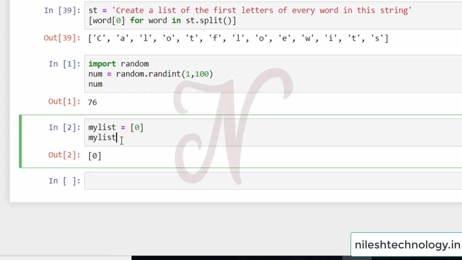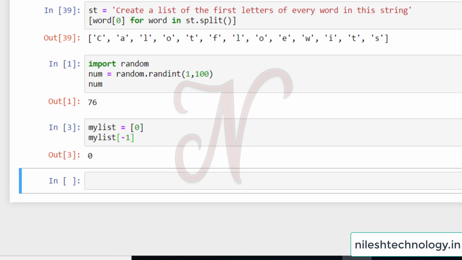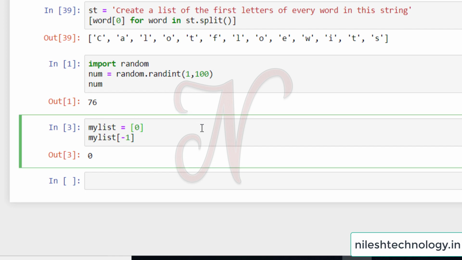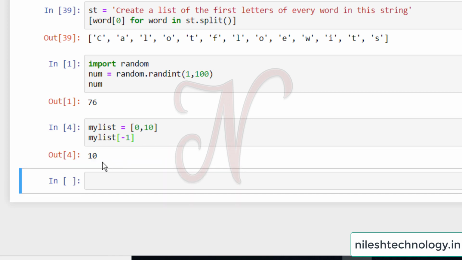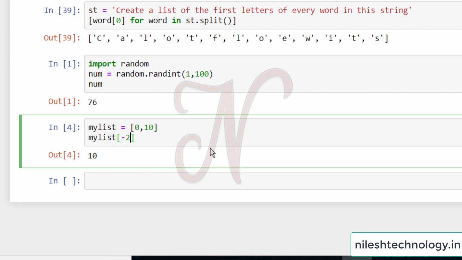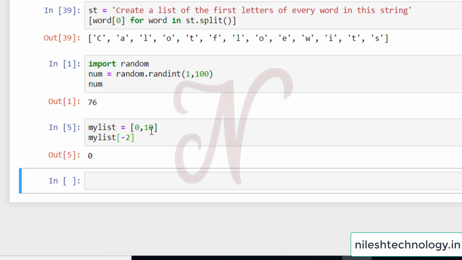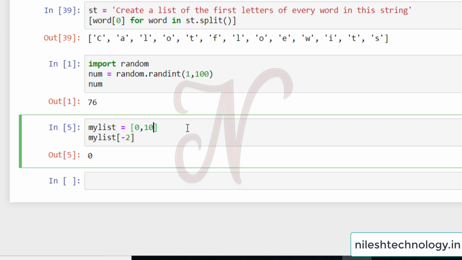If you print my list using index -1, -1 means the last number, so the last number is also 0. Now my next number is 10. Then by -1 this is my last number, and by -2 this is my second last number. Again 20, so the second last number is 10.